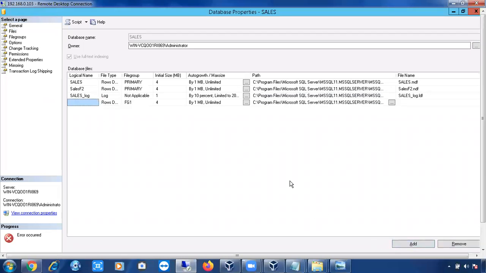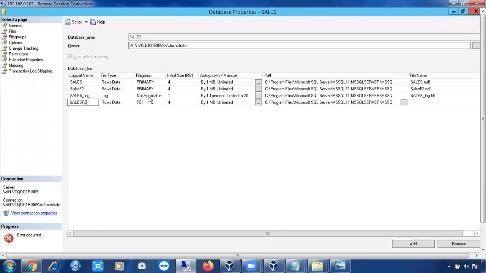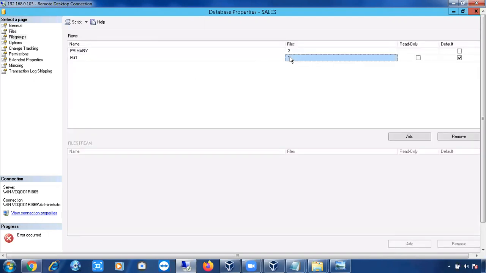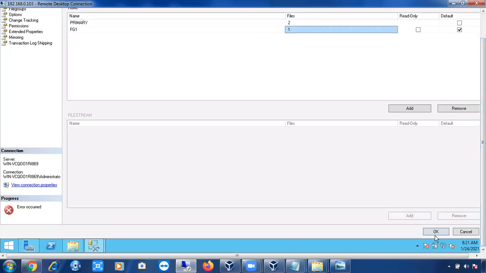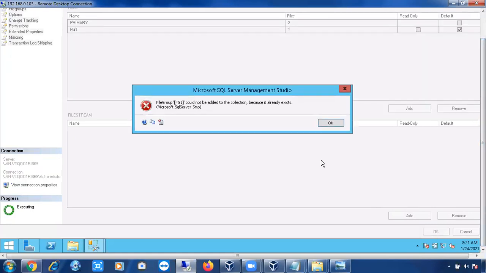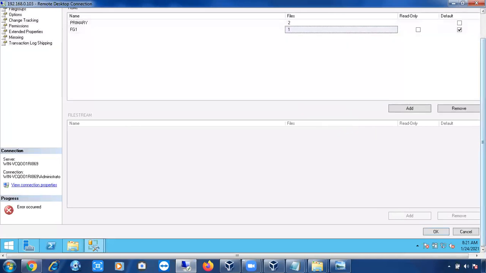Add Sales_F3. If you see here, this is a data file, and I didn't select any primary or FG1. Automatically FG1 is selected. Why? Because I selected FG1 as the default file group. If you want, you can change it to primary or FG1, whatever you want. If you go to file groups now, one more file is added. Now it will accept the default file group. If I click OK, it says the file group already exists. No problem, you can cancel it.